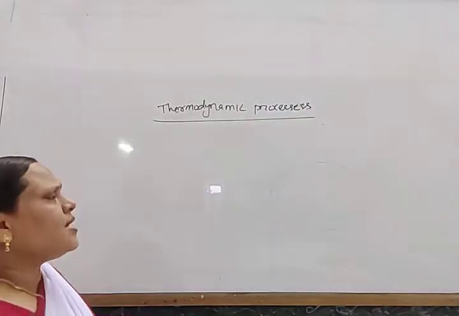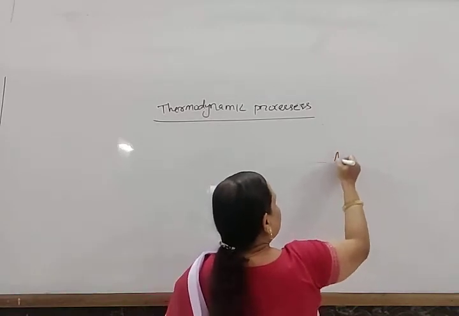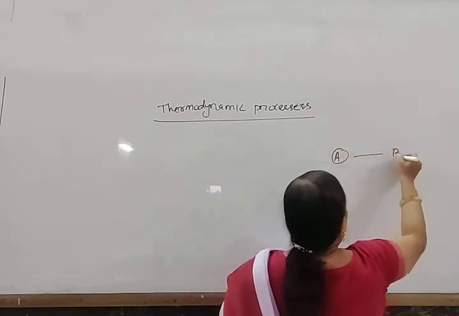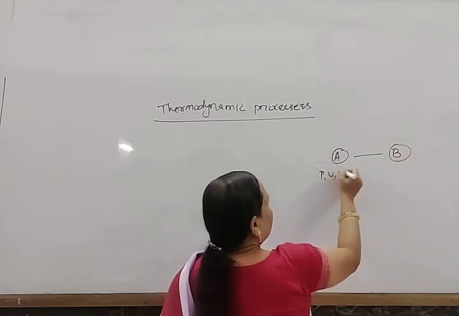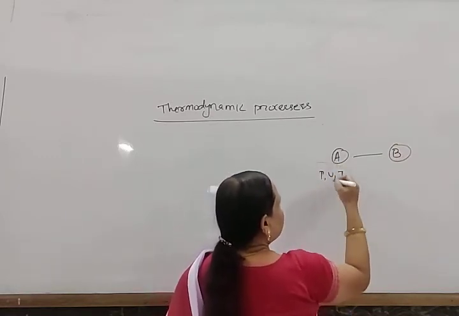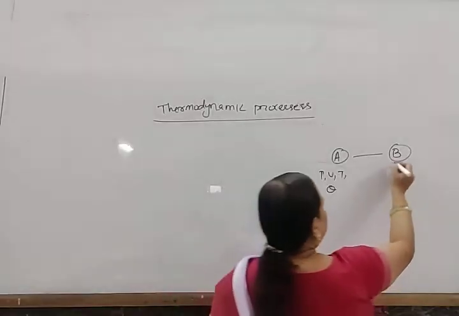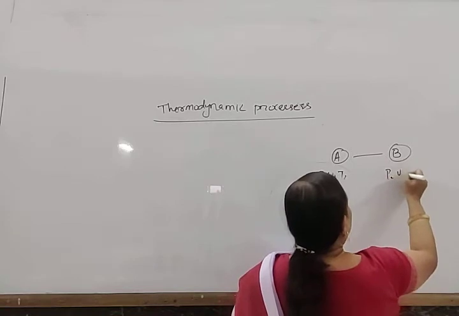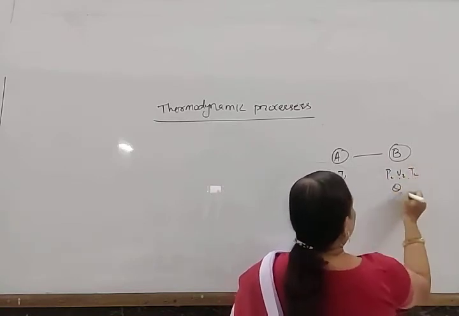Whenever some change takes place from A to B, A has some properties P1, V1, T1 and heat theta 1, and B has P2, V2, T2 and theta 2.